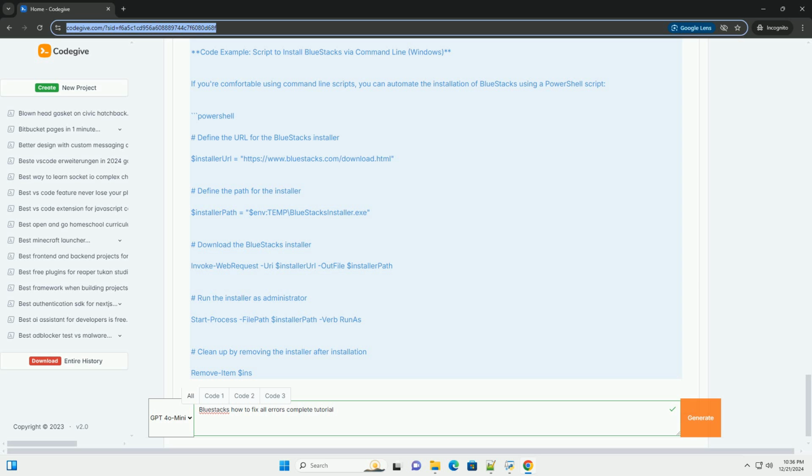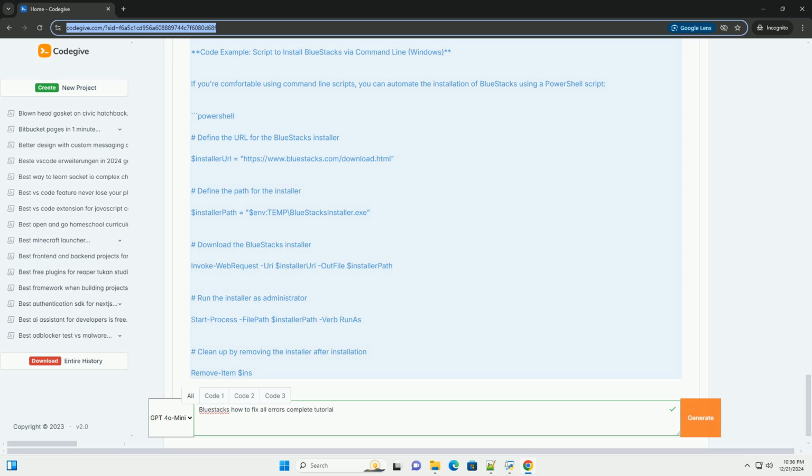3. Enable virtualization. Virtualization technology, VT, must be enabled in your BIOS settings for Bluestacks to work efficiently. Steps. 1. Restart your computer and enter BIOS/UEFI settings, usually by pressing F2, F10, or Del during startup. 2. Look for an option labeled Intel VT or AMD V and enable it. 3. Save changes and exit BIOS.